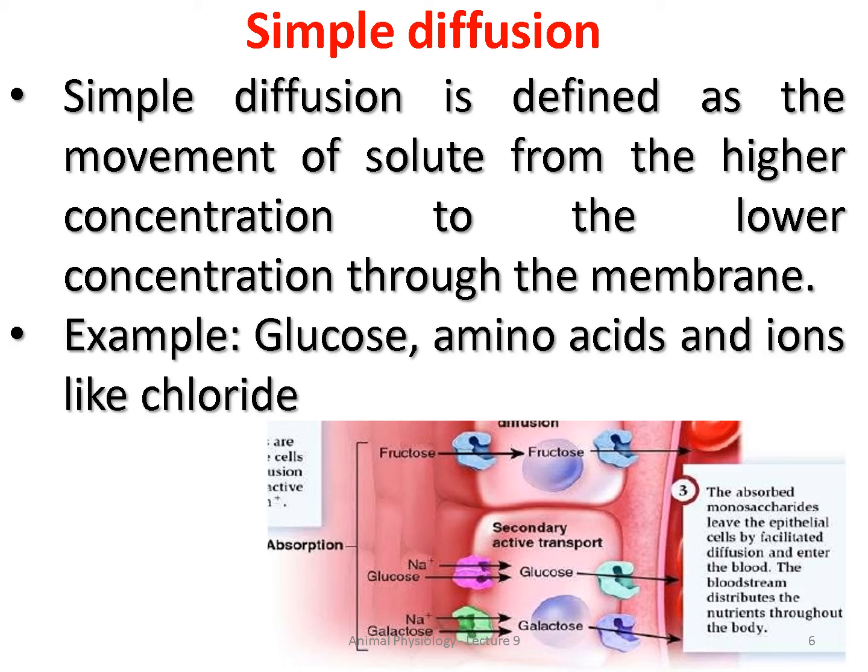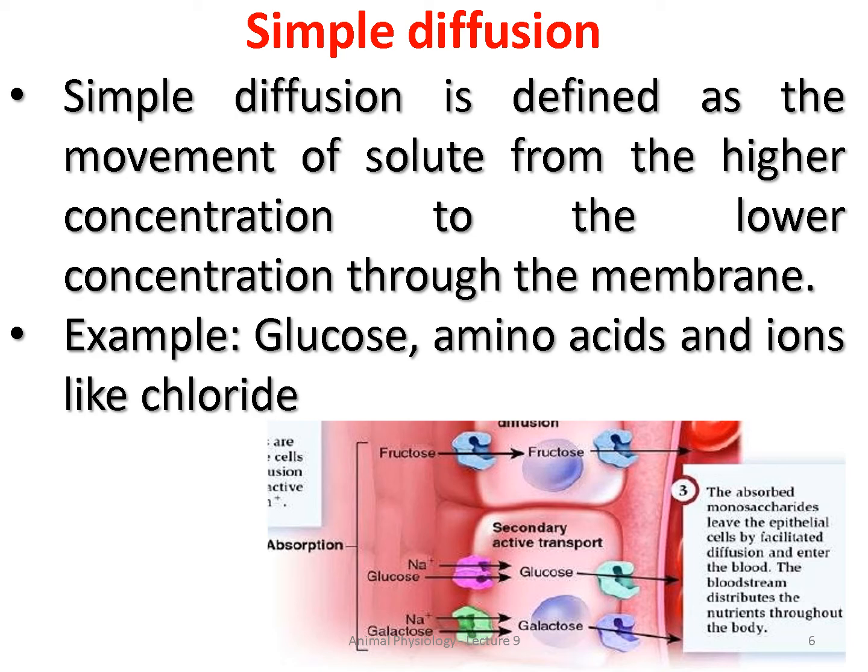For example, glucose, amino acids, and ions like chloride can all be absorbed by the process of simple diffusion.